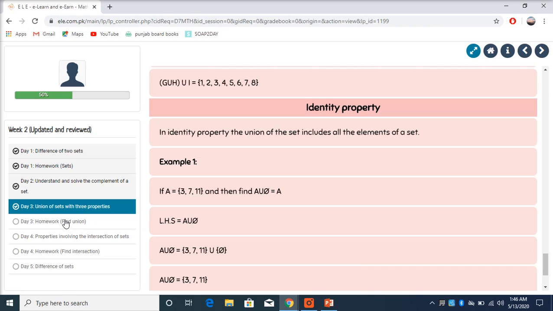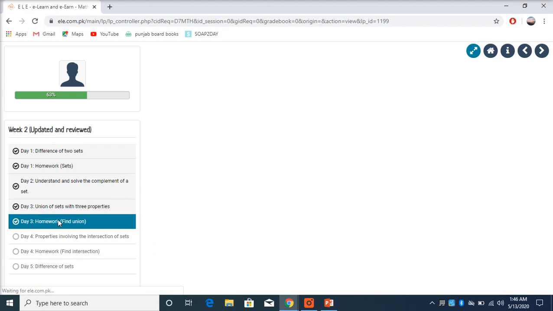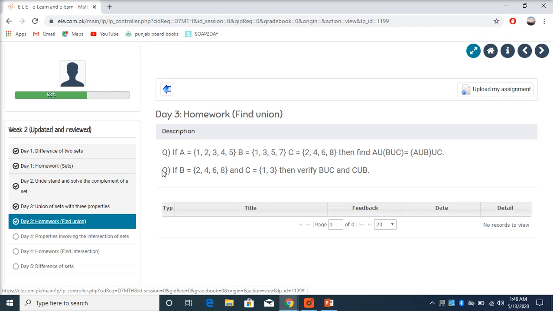Our next activity is homework. You can do it later, or you can do it whenever you are free. So we have to do these 2 questions. Bring out your copy and answer these 2 questions. After answering them, your day 3 is done.